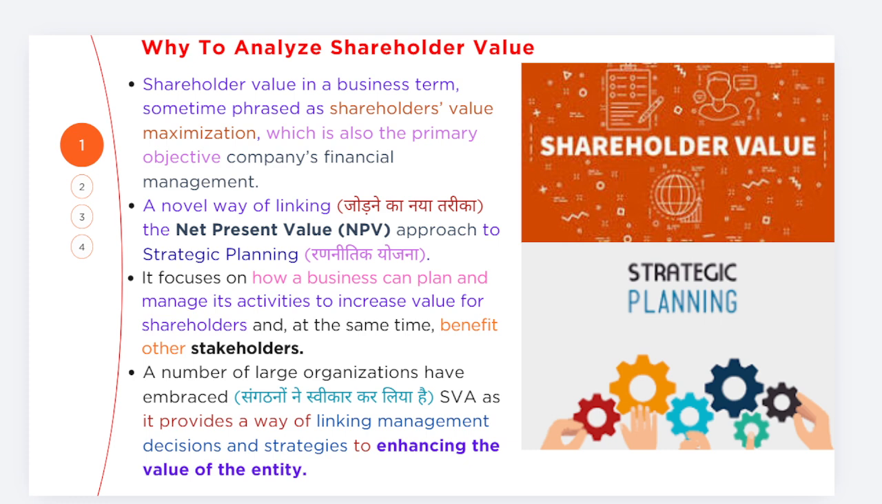So when we say shareholder value in a business term, sometimes phrased as shareholder value maximization, it is the primary objective of the company's overall financial management. It is a novel way of linking the net present value approach to strategic planning. Net present value here is simply the total present value of benefits minus the present value of the cost. Today's discussion would also be important when you are working as a project manager, friends. It's not only about the area of finance, we could link the concept elsewhere.